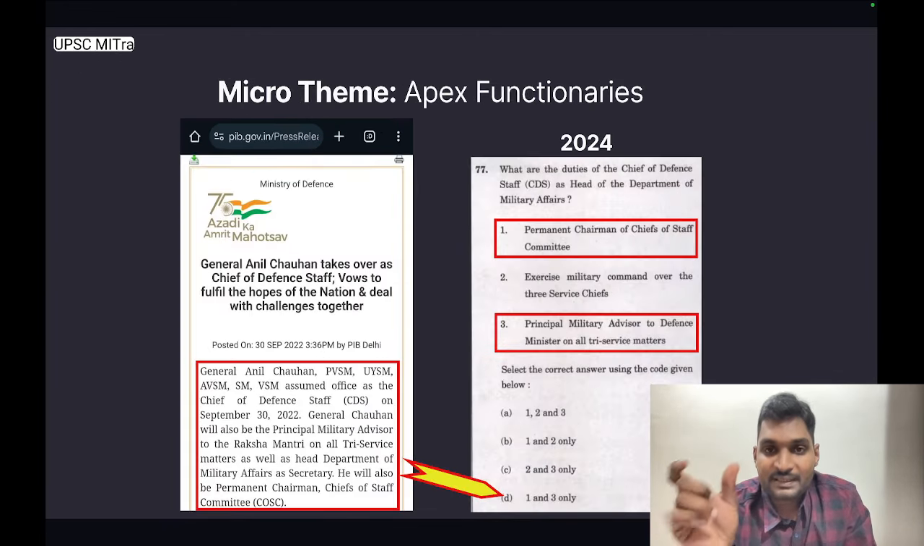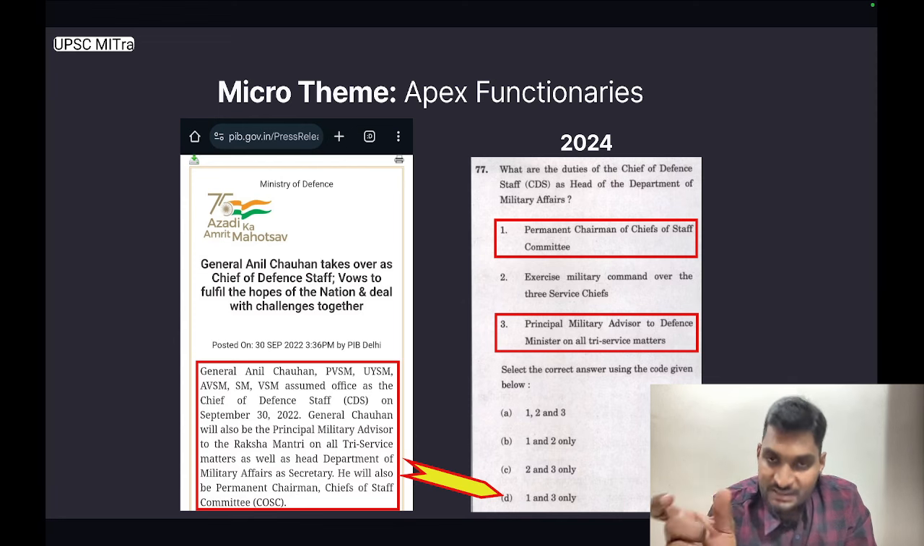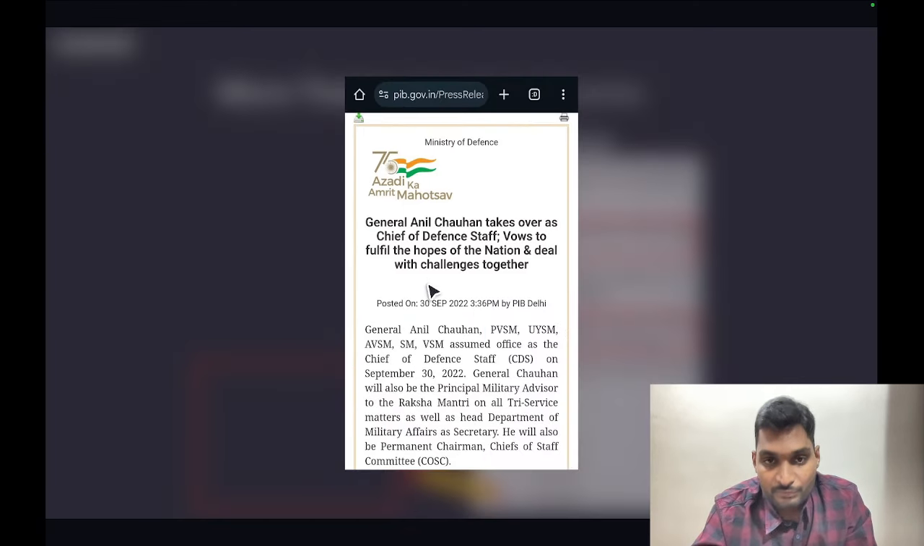The next micro theme is apex functionaries. UPSC has asked questions on cabinet secretary, chief secretary, and this time it has asked questions on CDS, chief of defense staff. This release is from Ministry of Defense, dated 30 September 2022. It is titled General Anil Chauhan takes over as chief of defense staff, vows to fulfill the hopes of the nation and deal with challenges together.